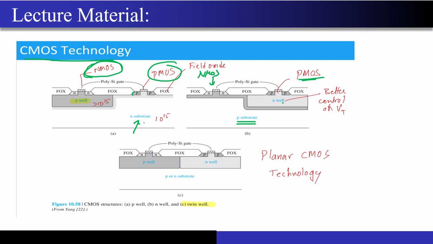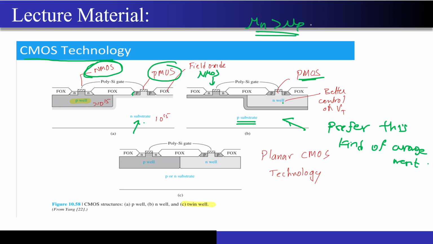Now a very common interview question that is normally asked on this topic is, in many technologies, you will see that we always prefer this kind of arrangement. They will ask you the reason for the same. One of the primary reasons is that you know mu n is greater than mu p, correct? If mu n is greater than mu p, then my NMOS devices can switch faster. They can give me good gain compared to PMOS devices of the same size, right?